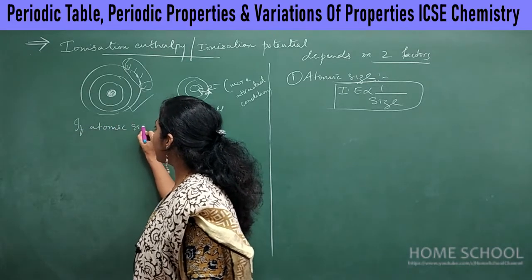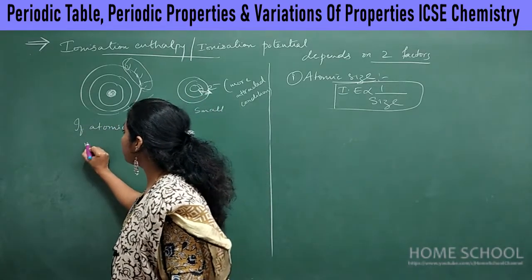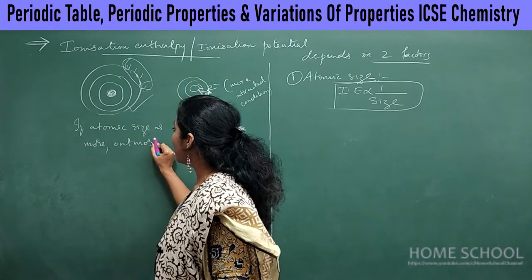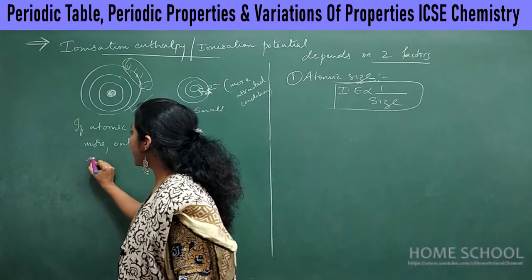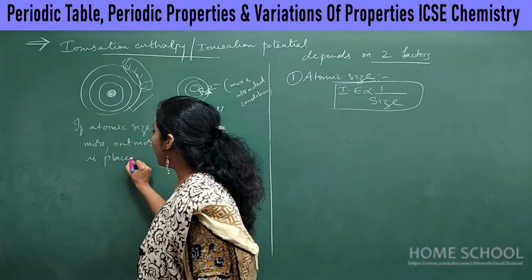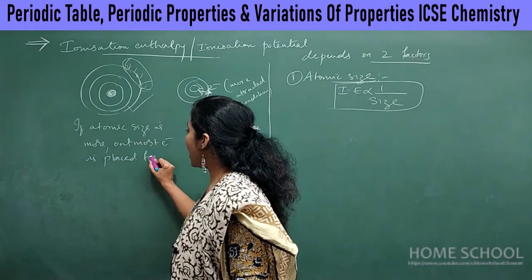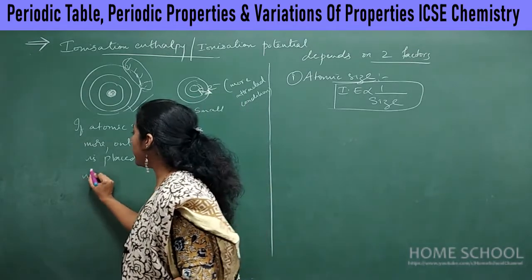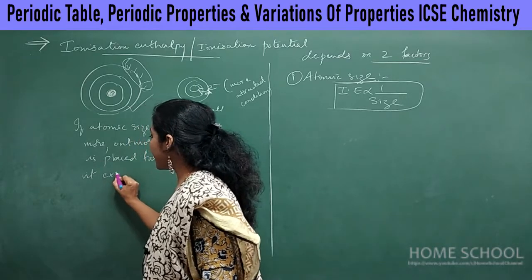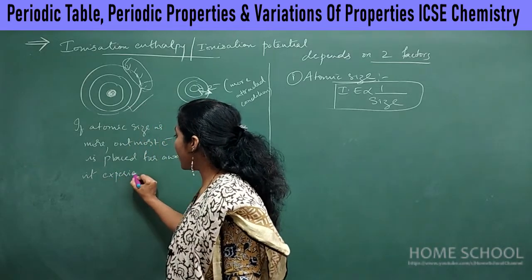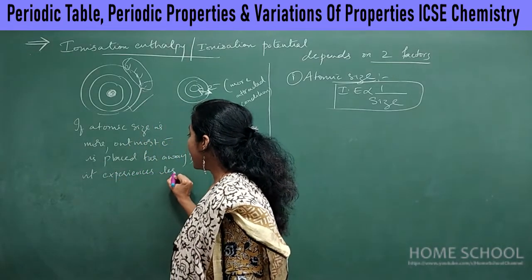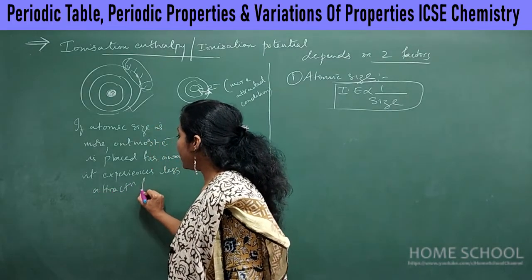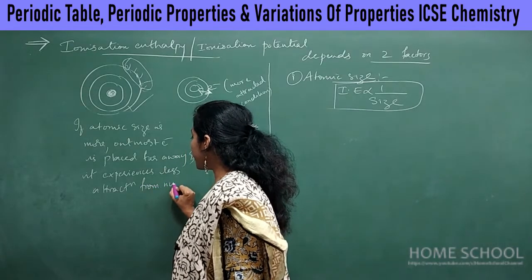If atomic size is more, what happens? The outermost electron is placed far away, and it experiences less attraction from the nucleus. So this is the reason behind this.